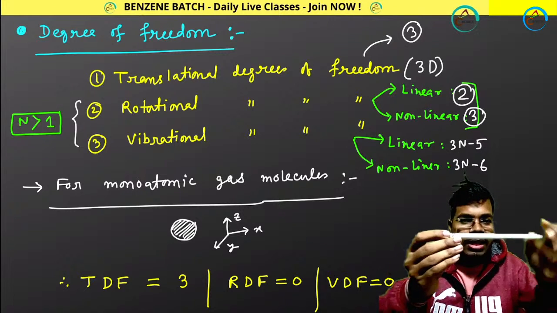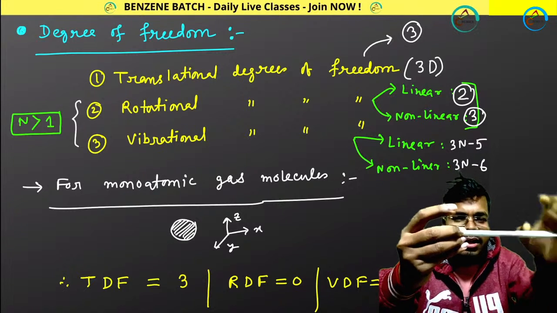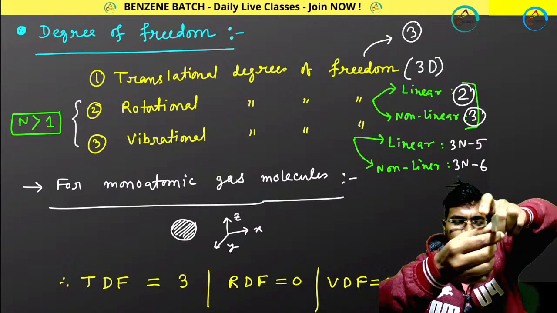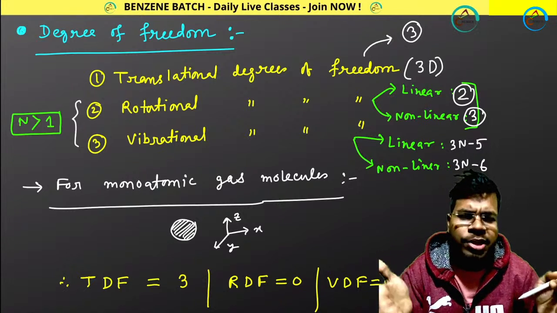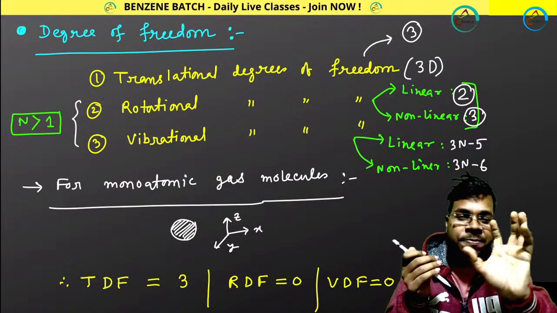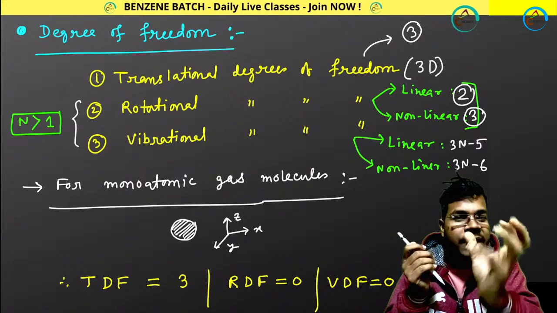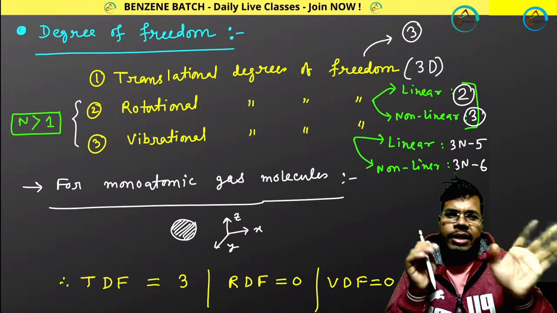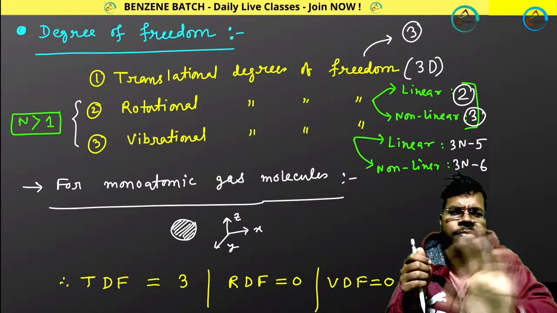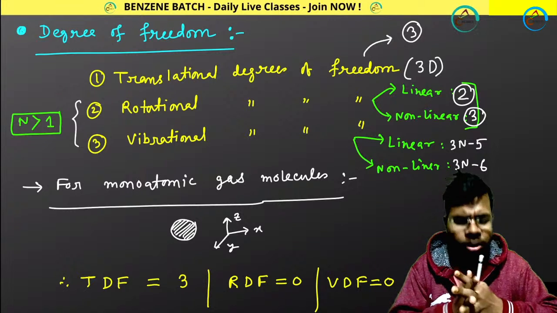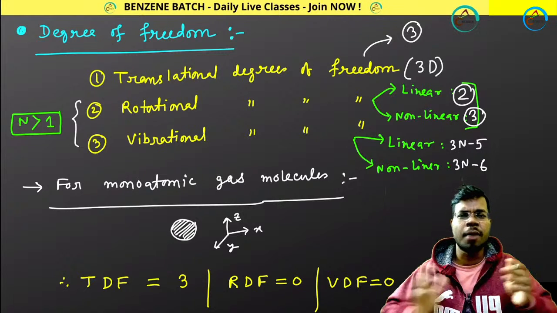A linear molecule, suppose diatomic with one atom here and another atom here, can rotate in this way and also in this way. A non-linear molecule can rotate in 3 dimensions: x-axis, y-axis, z-axis. But remember, monoatomic molecules can spin; spinning and rotation are different things. If a monoatomic molecule shows any kind of spin, that doesn't mean it shows any kind of rotation. Perfect. Don't complicate this.